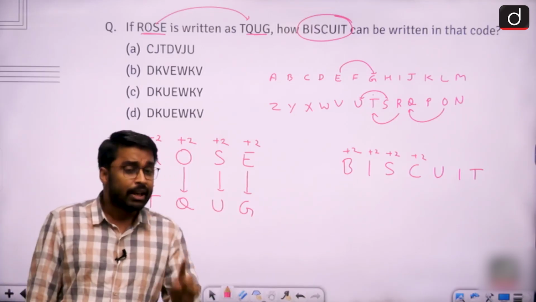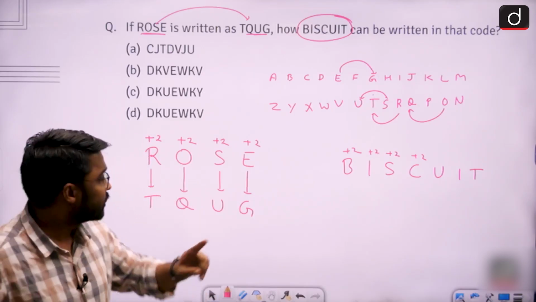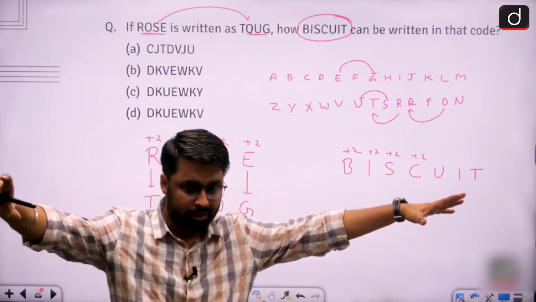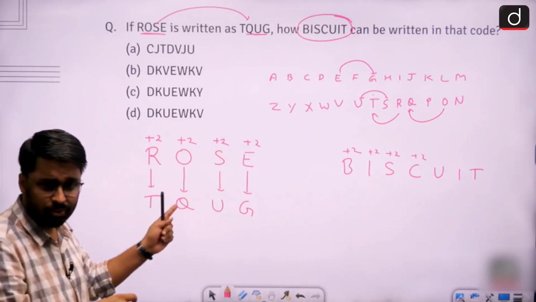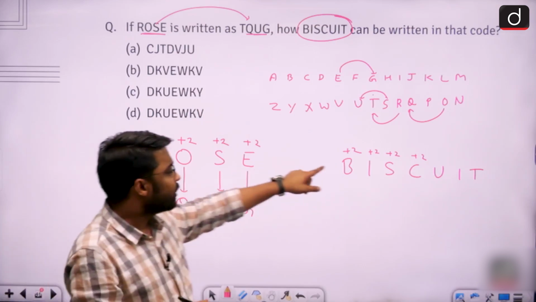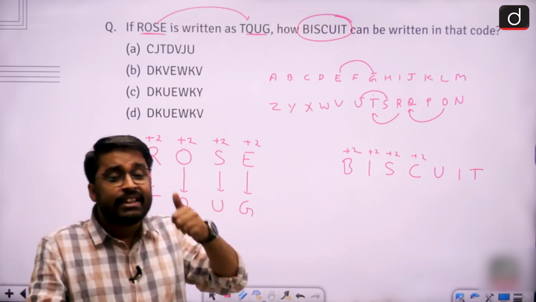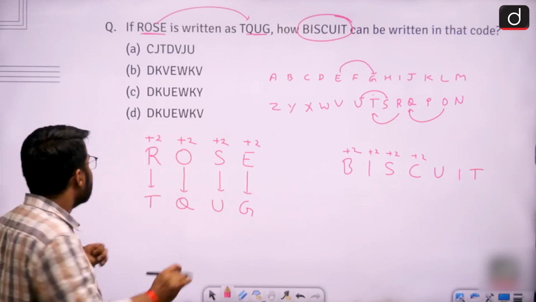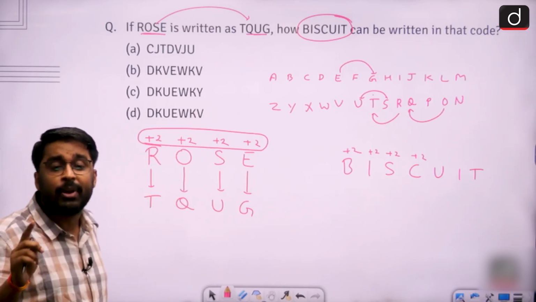See, if your second word contains more number of letters than the first word, then in that case, you expand your logic. And if your second word contains less number of letters than the first word, in that case, you compress your logic. For example, here my second word contains more number of letters, so I will be expanding the logic. Since I needed to expand or compress this logic, this tells me that sir, this gap sequence between the letters should always form a logical sense.